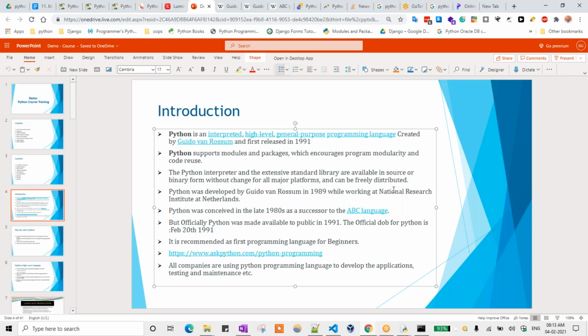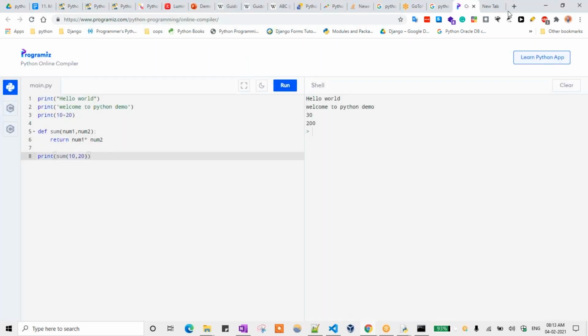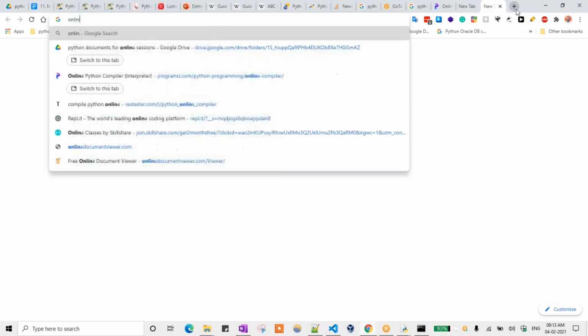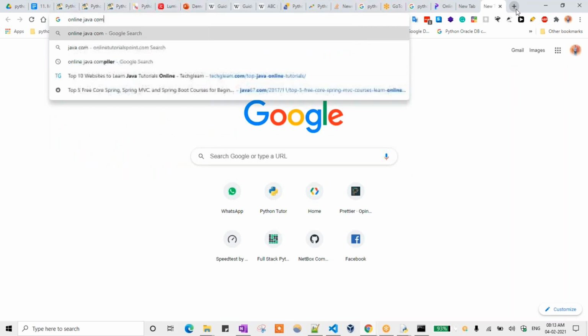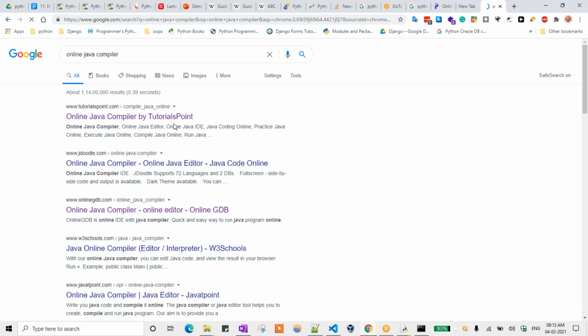So if you go to an online Java compiler, here we need to remember all the syntax.